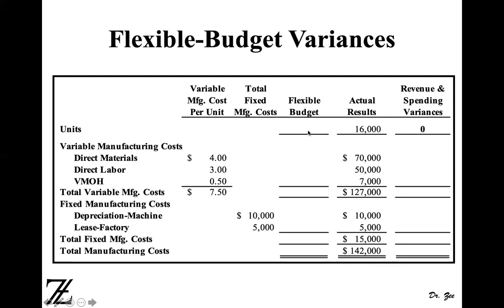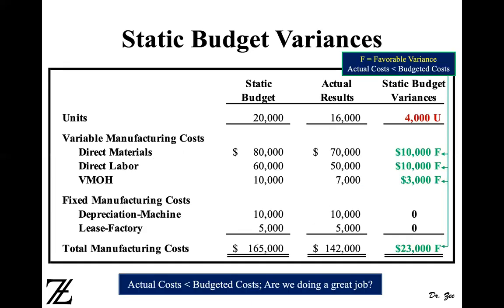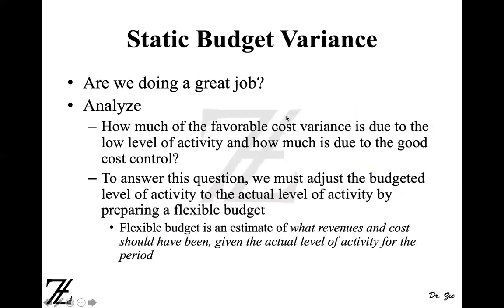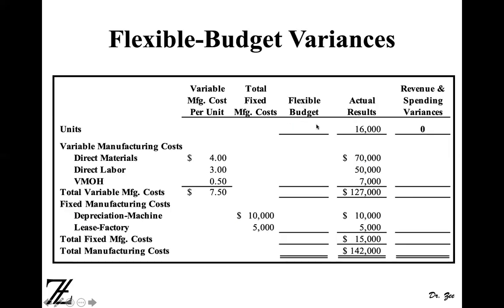Now, instead of using 20,000 units, which we originally have in the static budget, we are going to use the 16,000 here from the actual results. 16,000 units. Everything else is copied from your actual results. Everything else has not changed. Okay. So now this is the flexible budget, right? It is prepared for the actual level of activity.